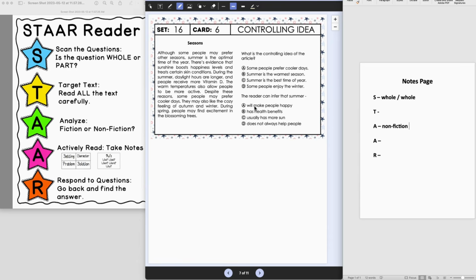Despite these reasons, some people may prefer cooler days. They may also like the cozy feeling of autumn and winter. During spring, people may find excitement in the blossoming trees.